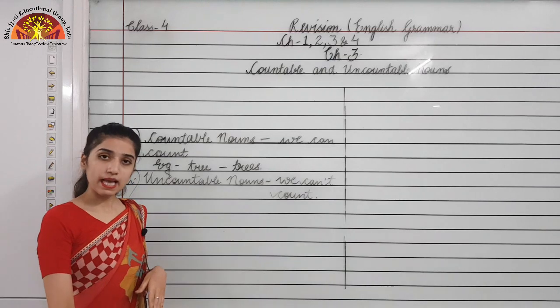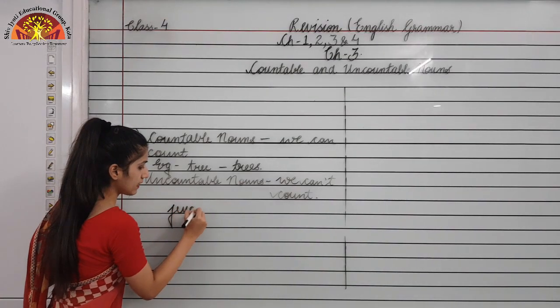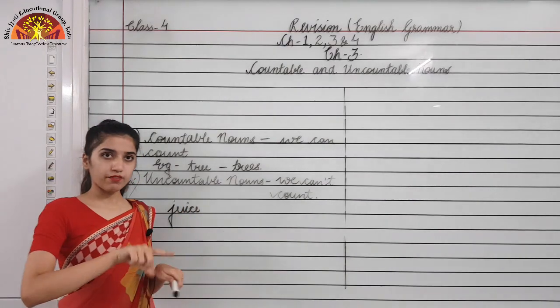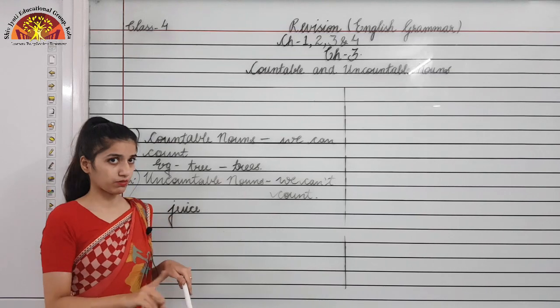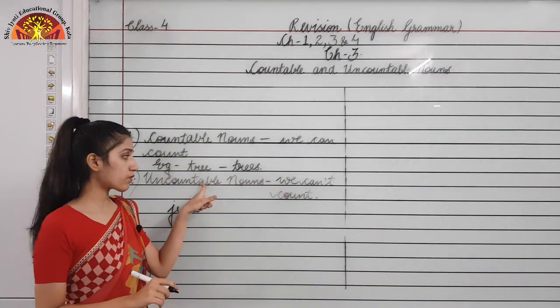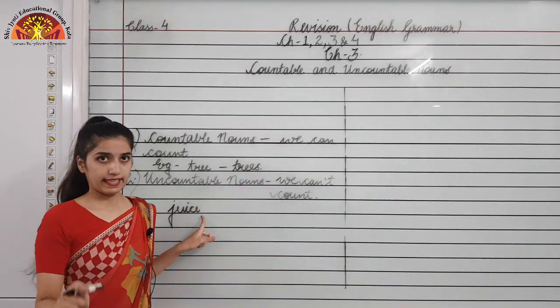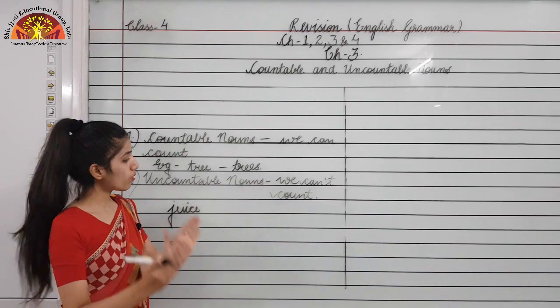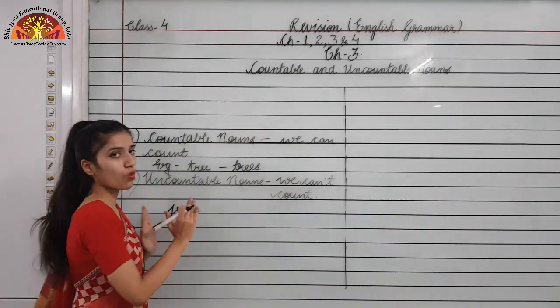Okay, so I am taking an example from your book only, that is juice. Can you count juice? Can you count like that, 1 juice, 2 juice, 3 juice? No, you can't count that. So this is an example of an uncountable noun, and this will remain singular only. It will not be converted into plural. Juice will not become juices. It will remain juice only.